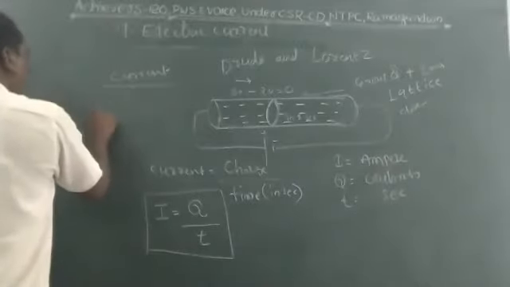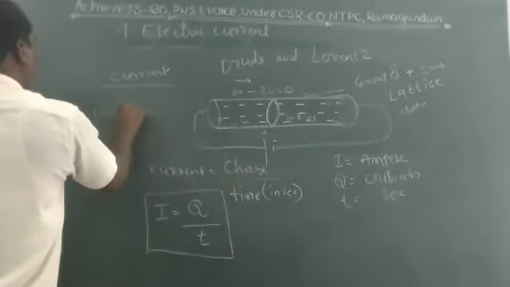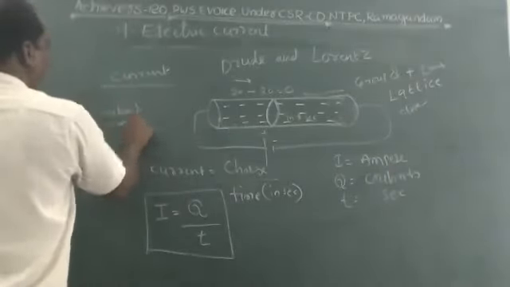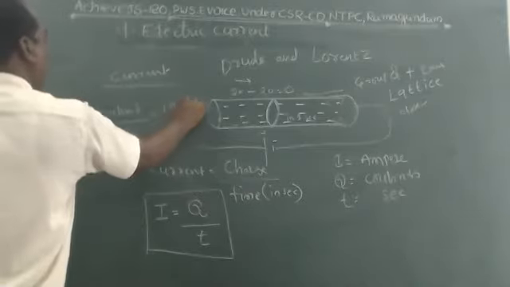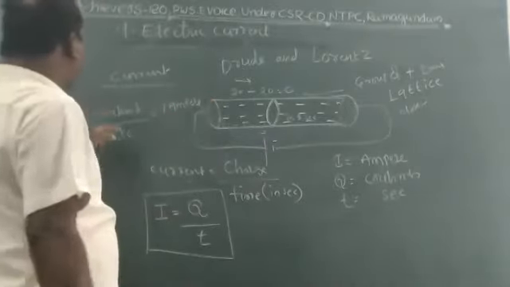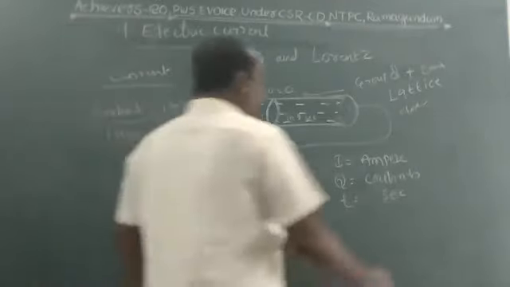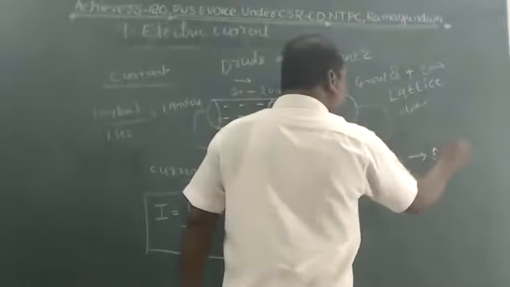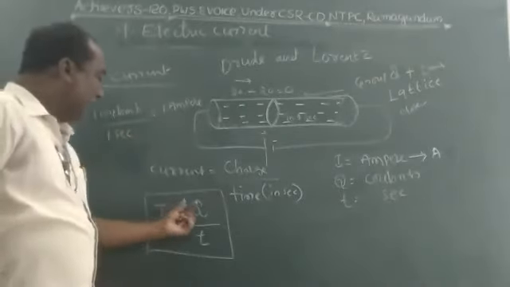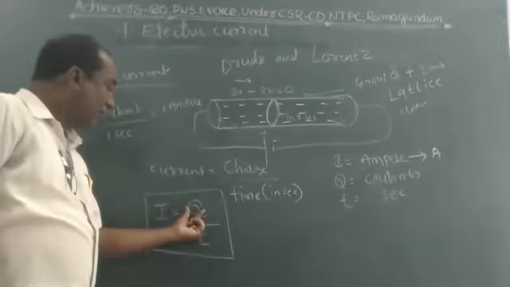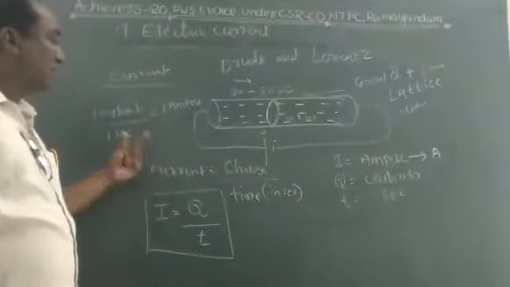So 1 coulomb per 1 second equals 1 ampere. Current is measured in ampere, so we put the letter A. A means ampere. Okay, so this is the definition of current. The amount of charge crossing the cross-sectional area in 1 second is called current. It is another definition.